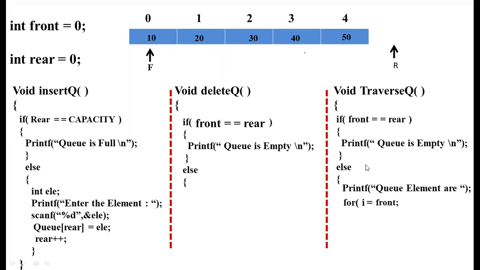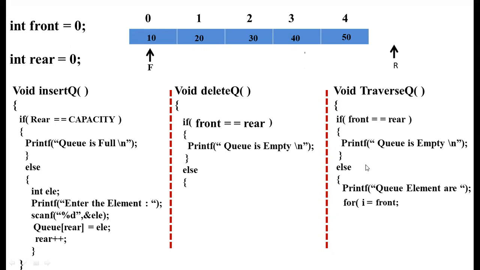Else we print "queue elements are" using the printf function. It may have many elements, so to display all the elements we use a for loop.